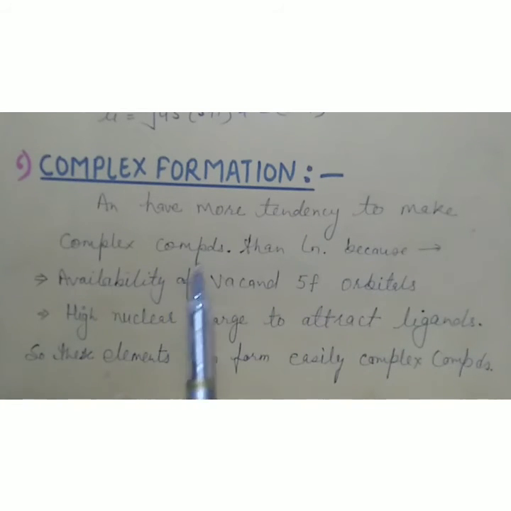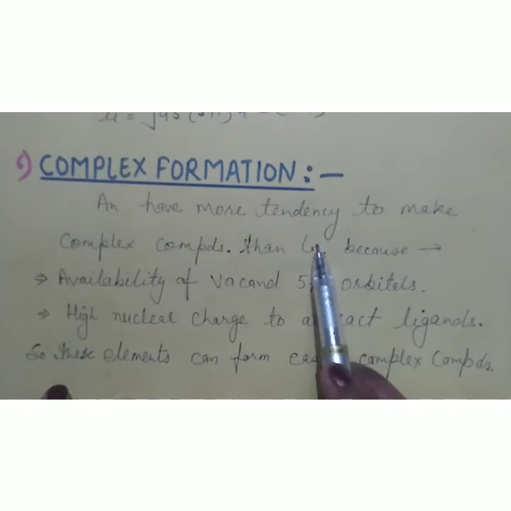But actinides have more tendency to make complex compounds than lanthanides for two reasons: availability of vacant 5f orbitals, because actinides are larger than lanthanides so there is less effective nuclear charge, so 5f orbitals are free to make coordinate bonds, and high nuclear charge to attract ligands. So these elements can easily form complex compounds, not only with pi chelating ligands but also general normal ligands. They can make many types of complex compounds.